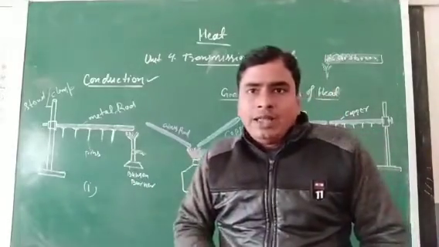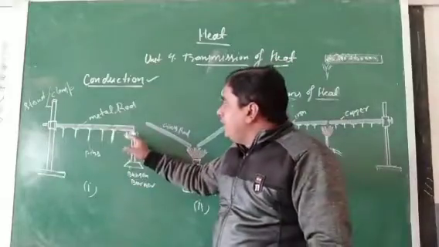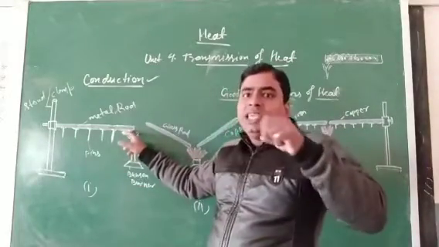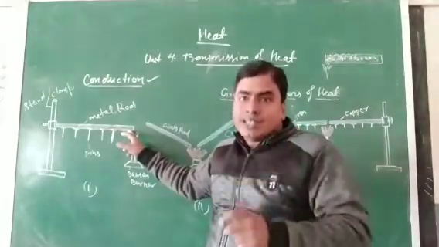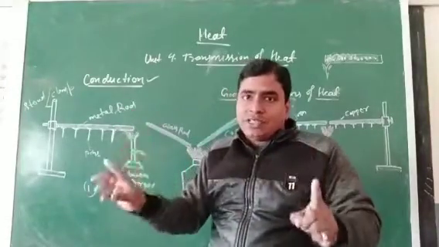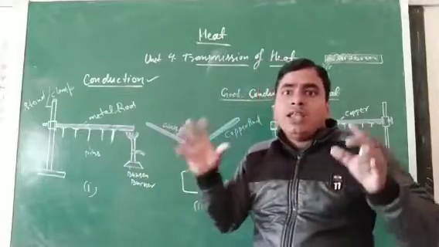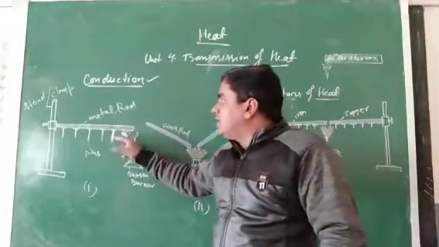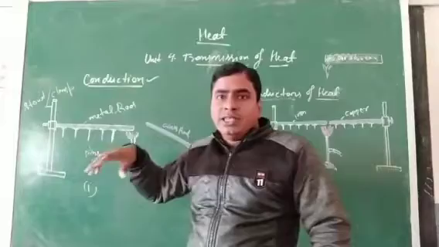What will you observe? When the rod gains the heat energy, its molecules start to vibrate, but you can't see their vibrations or movement.